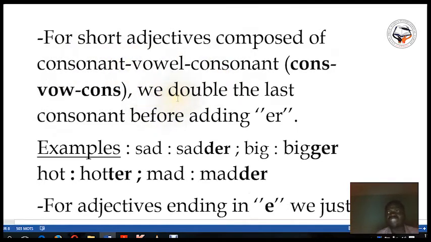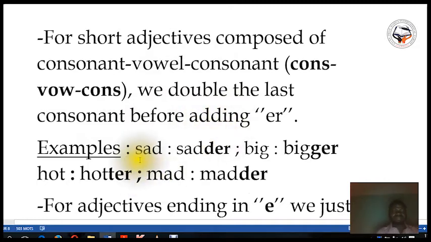Here we have to double the last consonant before you add the er. So if you have a short adjective where the first letter is a consonant, the second is a vowel, and the third is a consonant, you have to double the last consonant before you add the er.